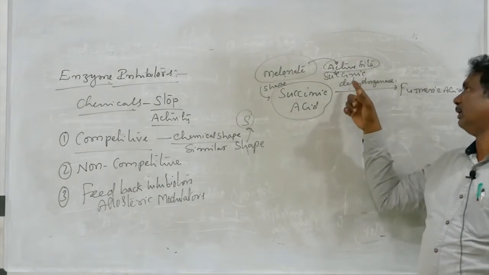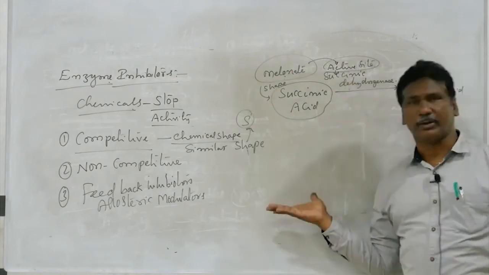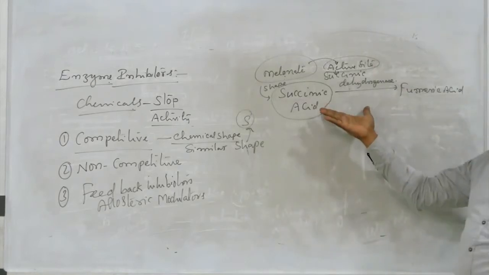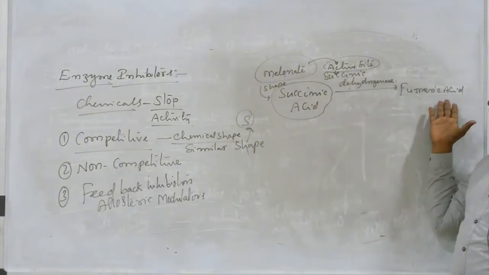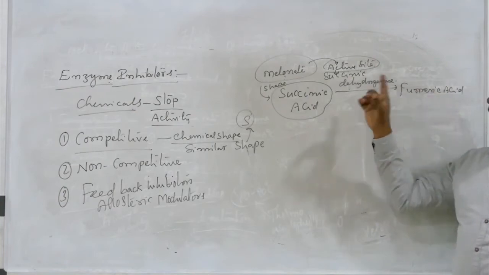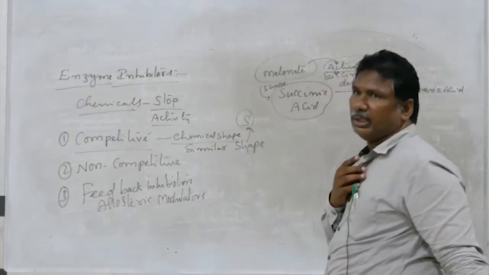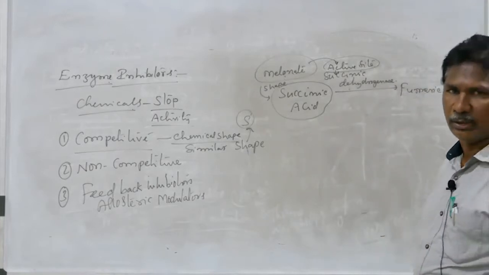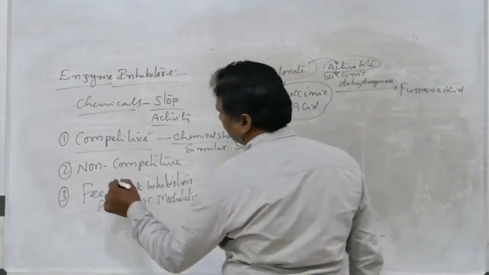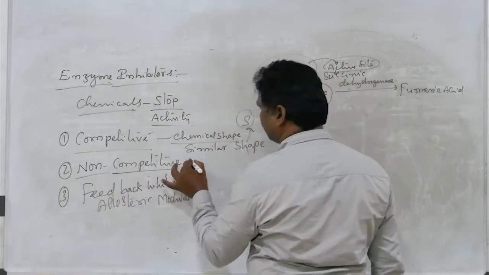It stops the function of the succinic dehydrogenase. Hence that succinic acid does not convert into fumaric acid. That type of inhibitors are called competitive inhibitors. So second one, non-competitive inhibitors.